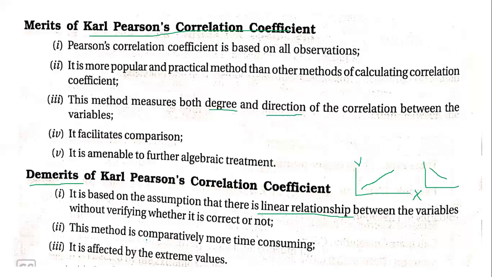Then this method is comparatively more time consuming, which is obvious because we have to calculate the deviations, squares, product of deviations, put all those values into the formula, do a lot of calculations and simplifications, and then get the value of R. Then it is affected by extreme values. Extreme values means the highest value or the lowest value, the two extremes; both values will affect the calculation of the correlation coefficient. So this is Karl Pearson's coefficient.